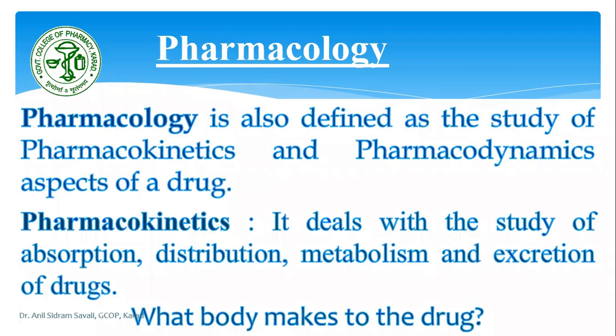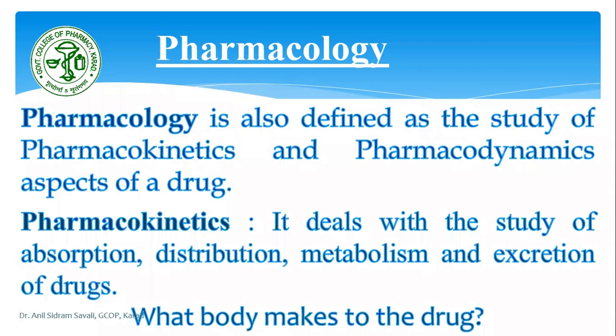That is the way the contents of the blood get excreted through the urine, or whatever food material entered the body or the GI tract is excreted through the anal canal. The same thing happens with the drug, that is called pharmacokinetics.